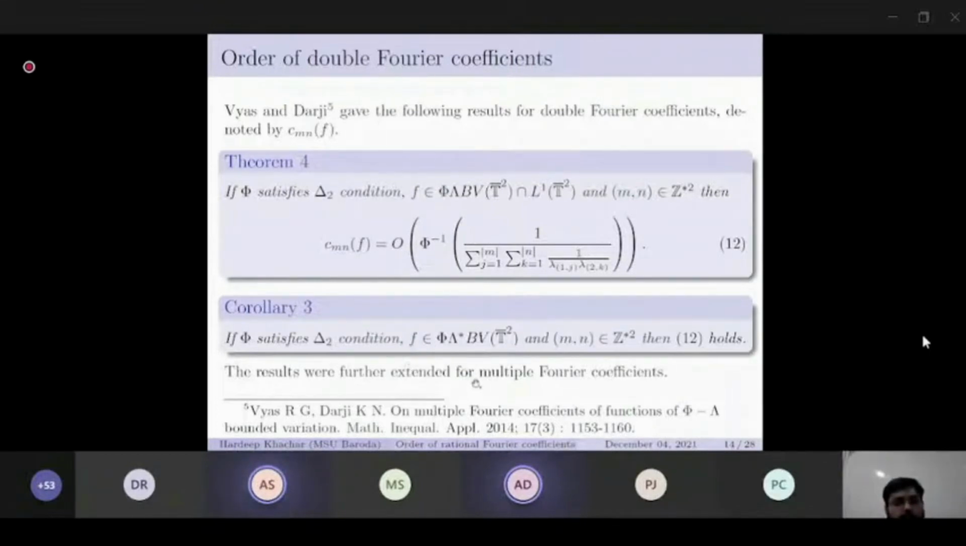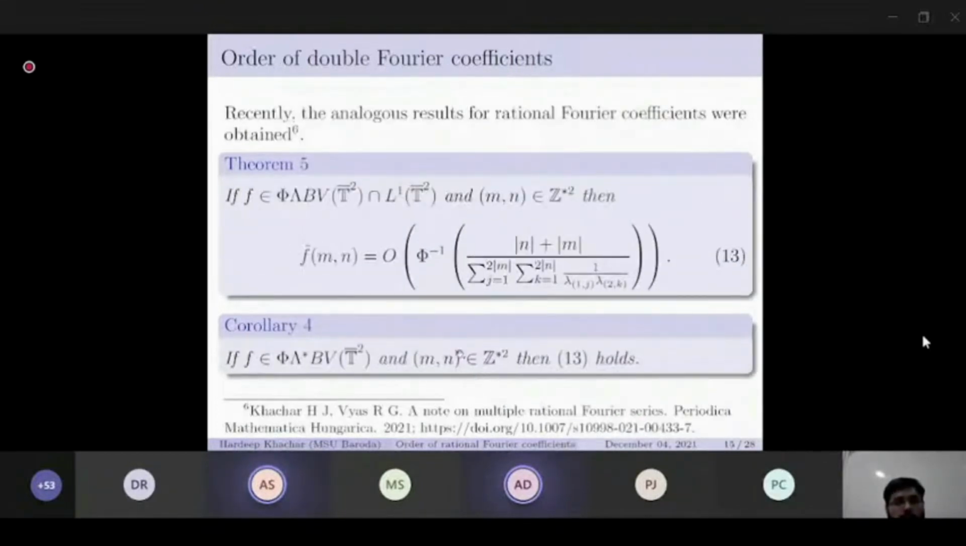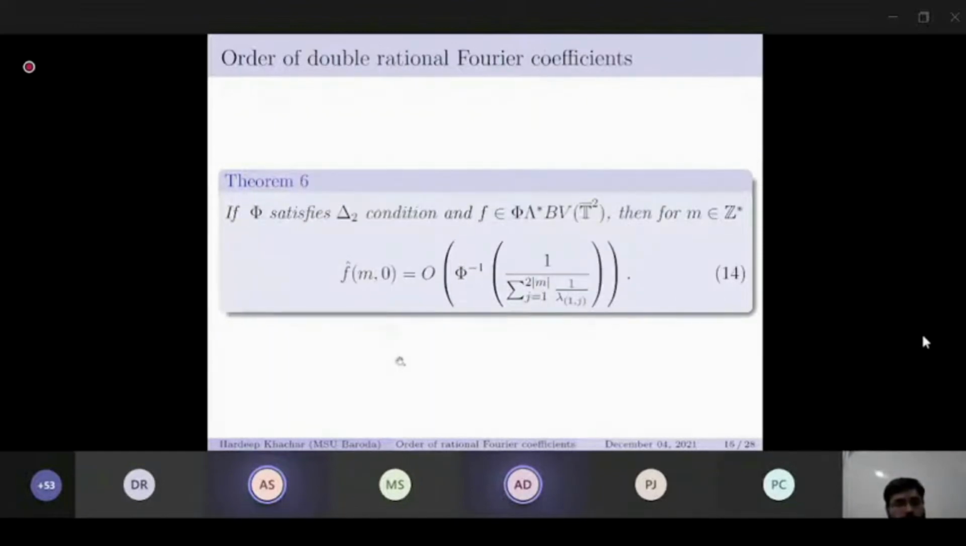These results were further extended for multiple Fourier coefficients. Recently, we obtained the analogous result for rational Fourier coefficients. If f belongs to phi lambda BV and is integrable, then f hat of mn is of the order given in 13. Similarly for phi lambda star BV. If phi satisfies the delta 2 condition and f is of phi lambda star BV, then f hat of m, 0 is of order 14.